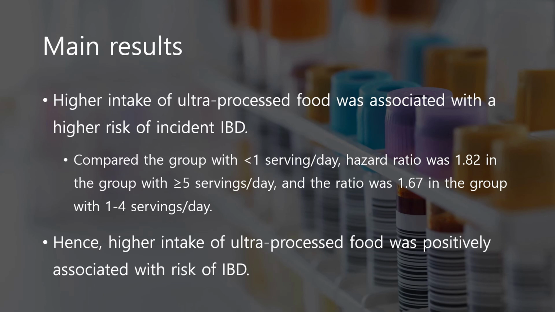Compared to the group with below 1 serving a day, the hazard ratio was 1.82 in the group with above 5 servings in a day, and the ratio was 1.67 in the group with 1 to 4 servings in a day. Hence, higher intake of ultra-processed food was positively associated with risk of IBD.